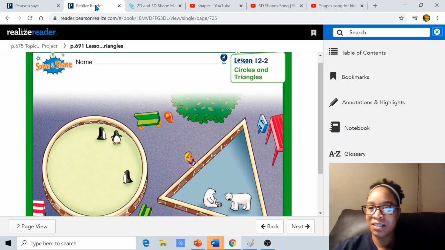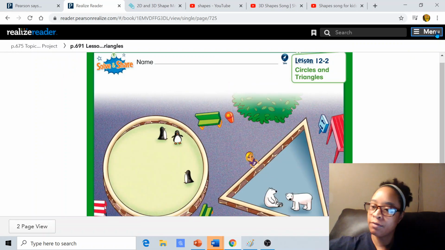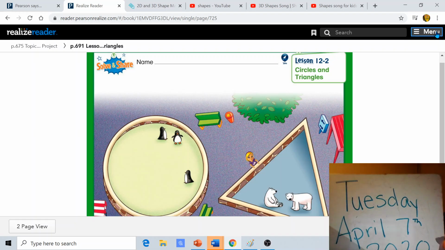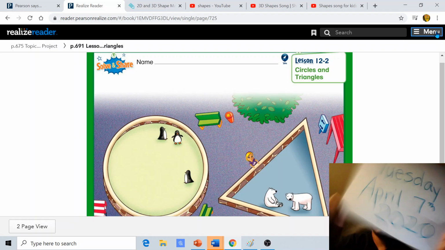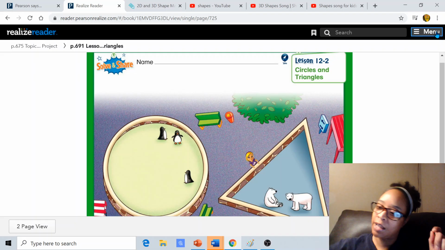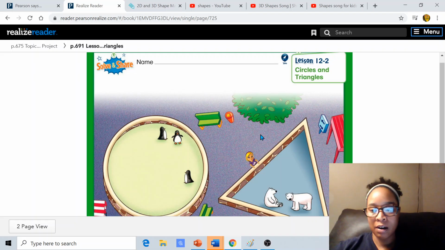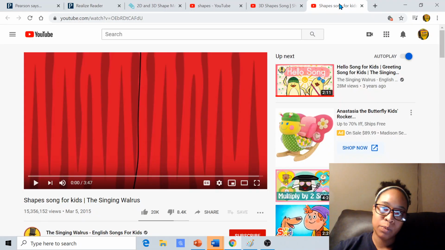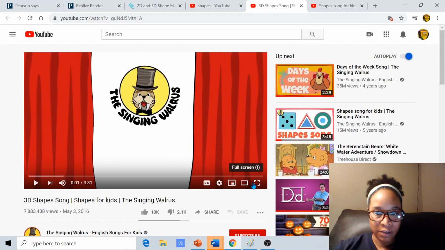Hi, my friends. So we are moving into our math lesson for Tuesday, April 7th, 2020. But before we jump into our math book, we're going to listen to a couple of songs about the shapes we have been learning about. So this first one is about our 3D shapes.